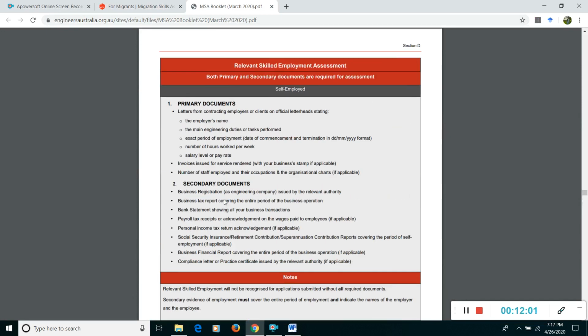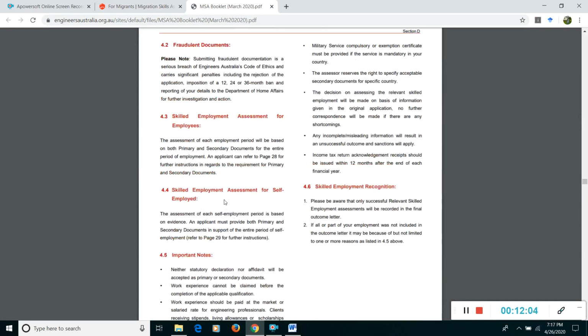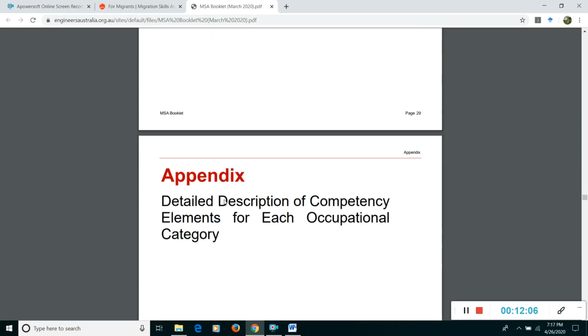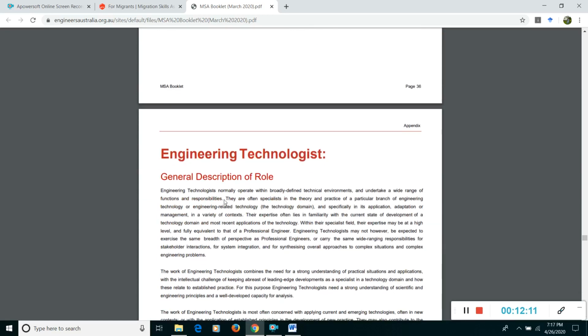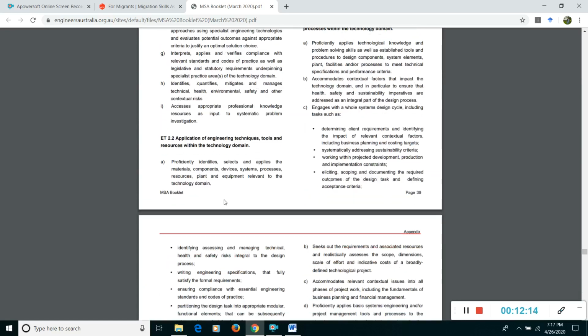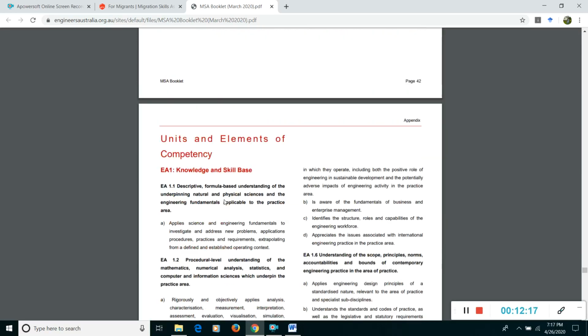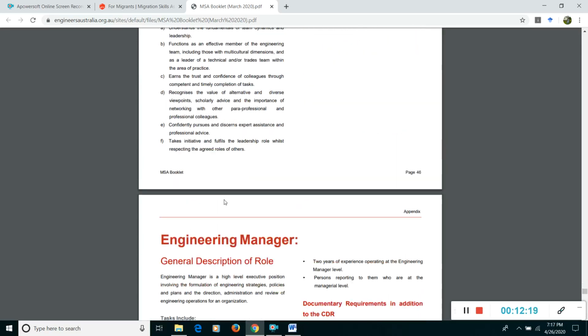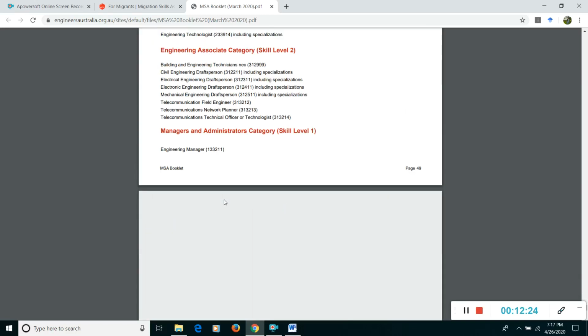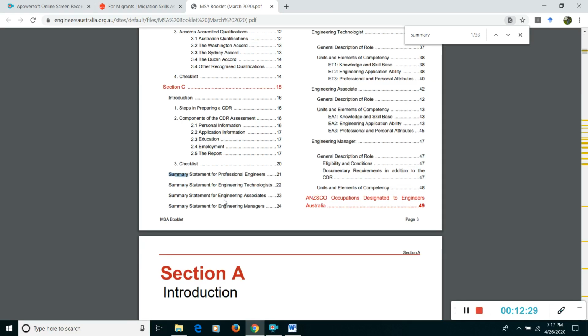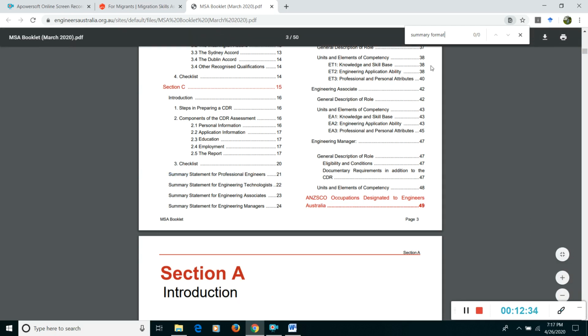You have to follow the format over here. Wait a sec. Control F. So it says page number 21.